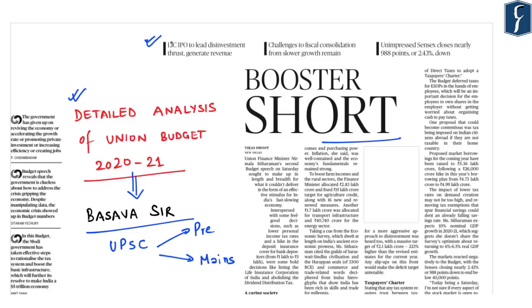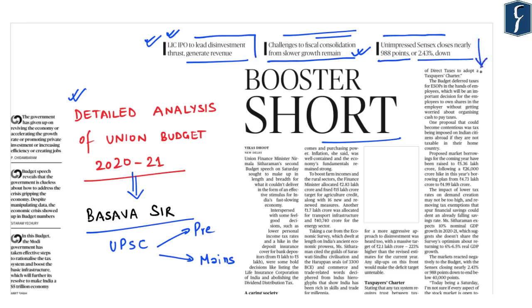Now this news highlights that the LIC IPO, that is initial public offer, will lead disinvestment and generate revenue. So the government intends to disinvest LIC. Next, it highlights that challenges to fiscal consolidation from slower growth remain. On account of slower growth, there are still certain challenges with respect to the fiscal consolidation of government expenditures. And next it says that an unimpressed Sensex closes nearly 988 points or 2.43% down.